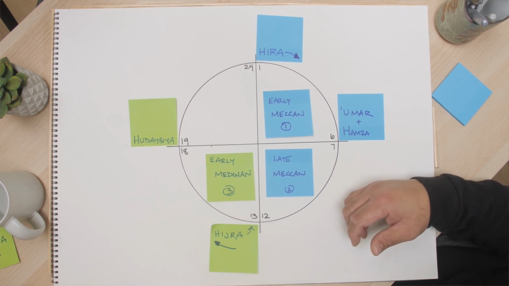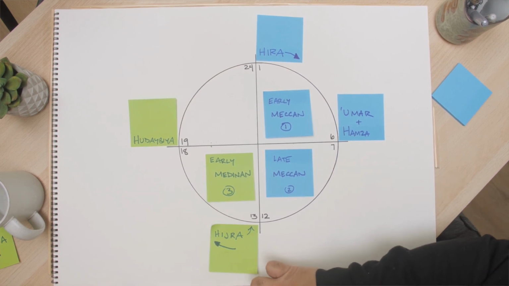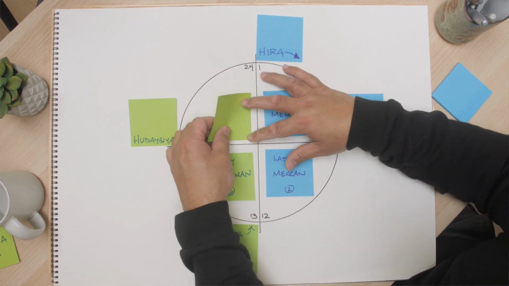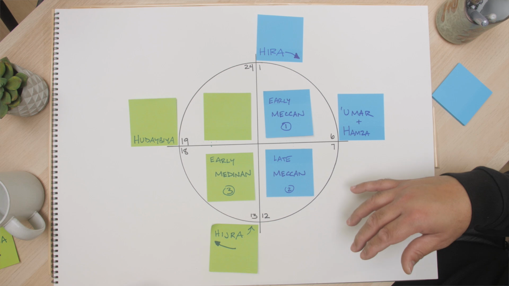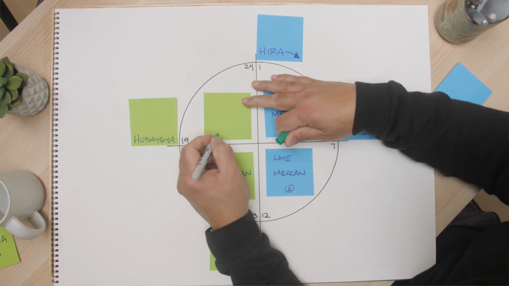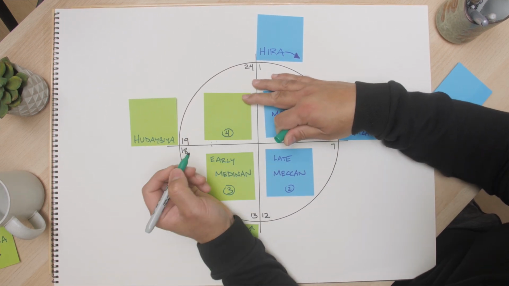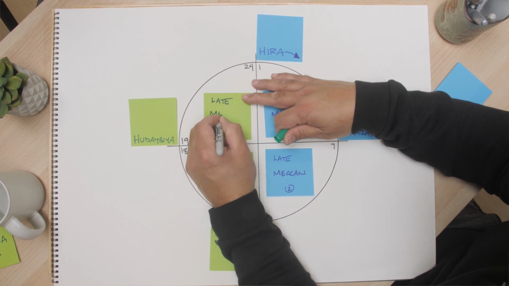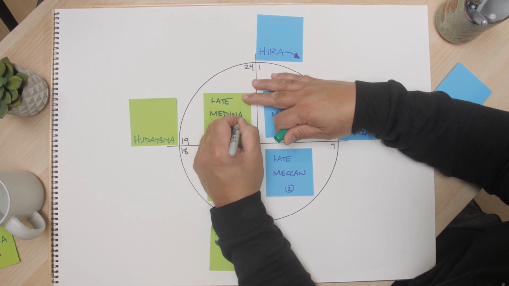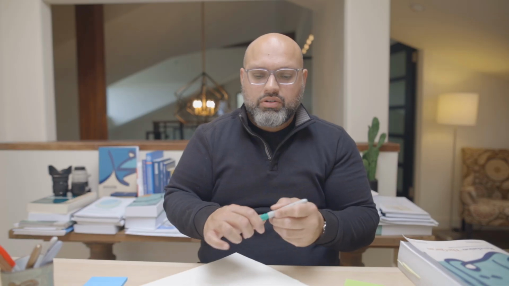and it ushers in the final quadrant, which is quadrant 4 right here, which we will call, what should we call quadrant 4? What do you guys think we should call quadrant 4? All right, I can hear some of you guys saying this. All right, fine. Because you guys said so, we're going to call this the late Medinan period. Okay. Quadrant 4 is the late Medinan period, and this is the period of growth, peace, prosperity, finalization, perfection of the message. Okay? This is Quadrant 4.